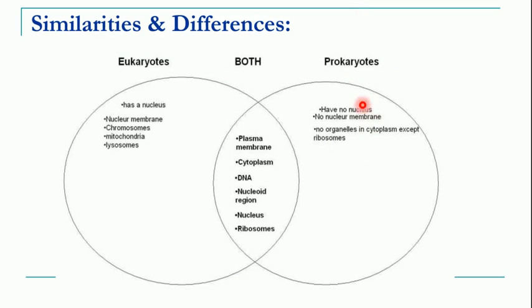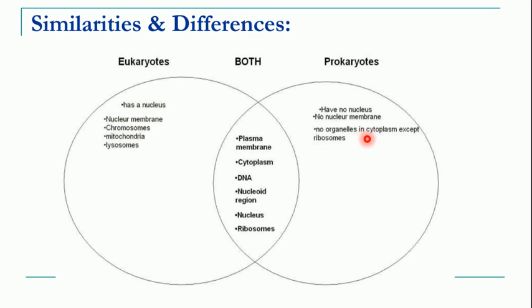First, what is present in prokaryotes, or what is there which is absent in eukaryotes? Let's see. So in prokaryotes, nucleus is absent, a very important character. In eukaryotes, nucleus is present. No nucleus means nuclear membrane will also be absent, so no nuclear membrane in prokaryote. Since nucleus is present in eukaryotes, the layer around the nucleus, the nuclear membrane, is present.